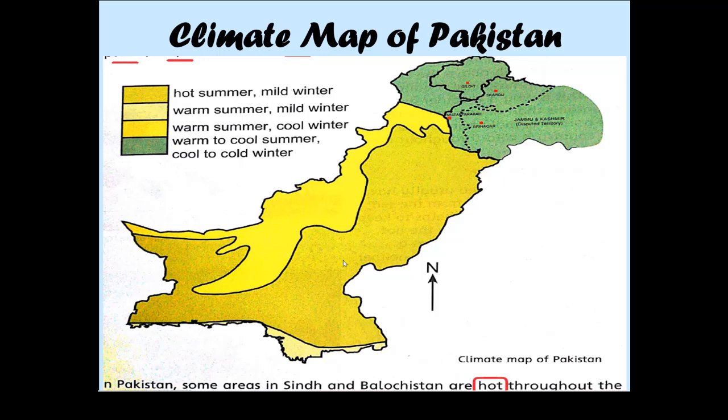Yellow color, dark yellow color, and even the green color is quite prominent, which is showing that our climate goes from warm to cool summer and cool to cold winter. In Pakistan, some areas in Sindh and Balochistan are hot throughout the year, while there are highlands just like the Himalayas, where the weather is very cold.